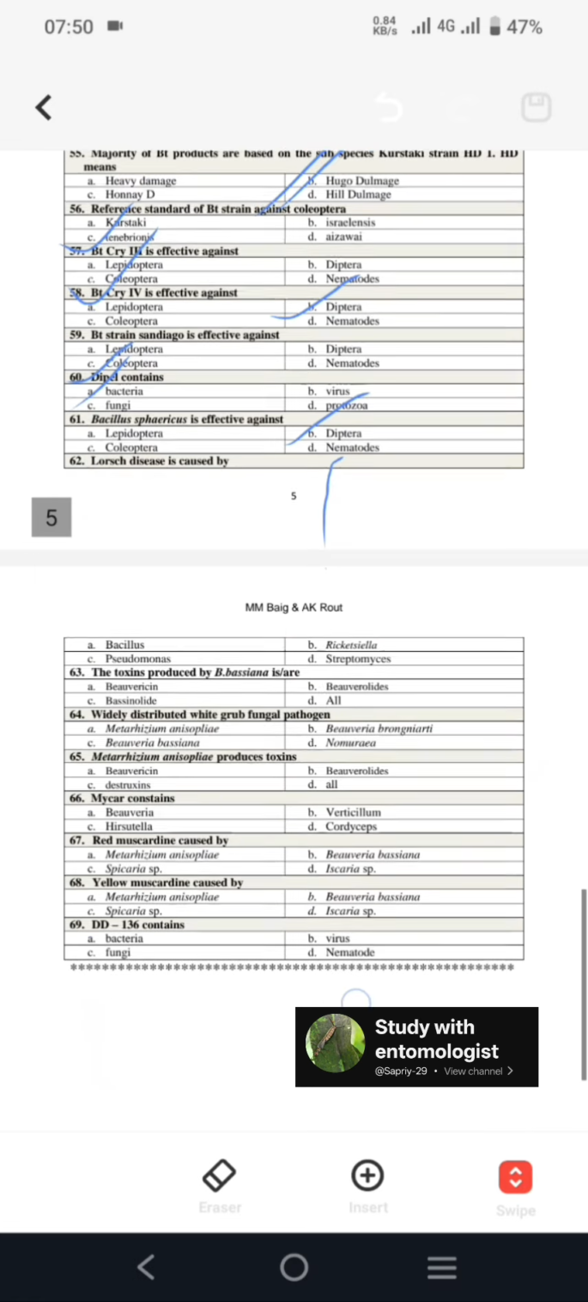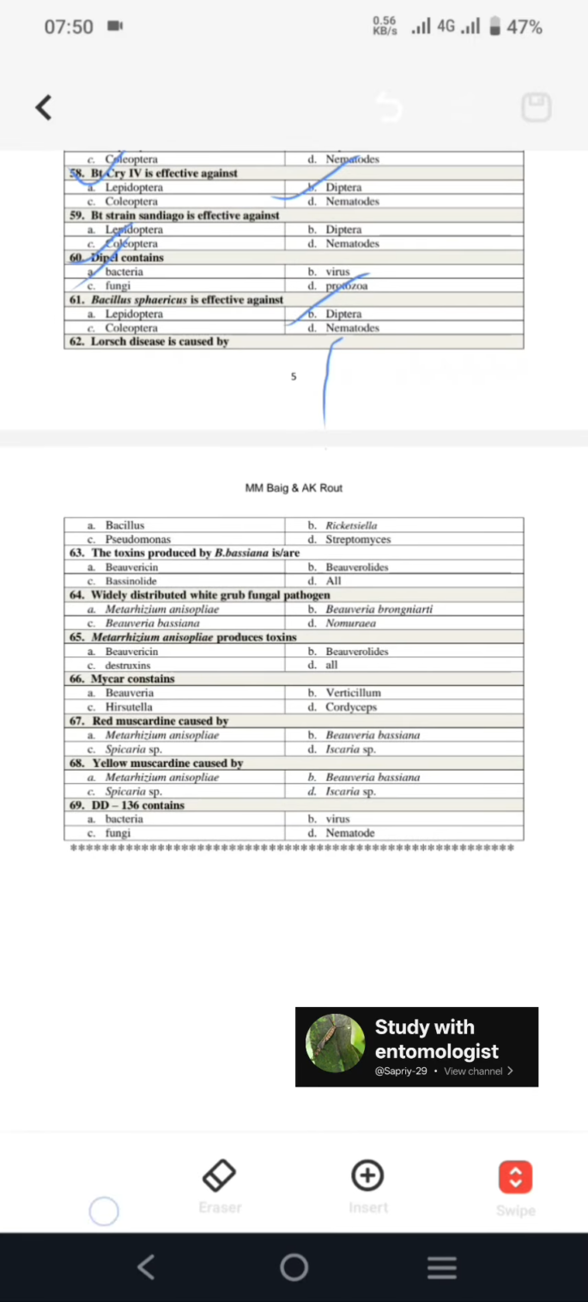Next question is the toxin produced by Beauveria bassiana. The toxins are known as beauvericin, beauveriolides and bassianolides. All are produced by Beauveria bassiana. Next, the widely distributed white grub fungal pathogen is Beauveria bassiana. Next, Metarhizium anisopliae produces toxins; in Metarhizium, destruxins are the major toxins.